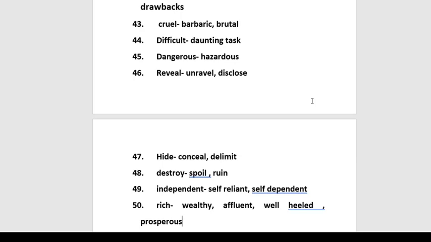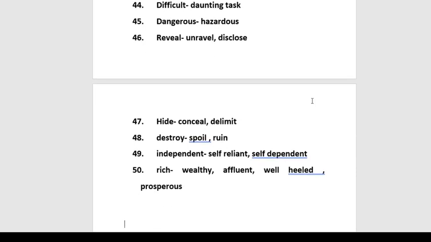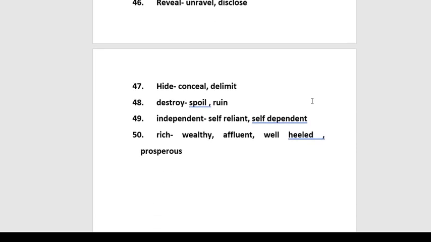Reveal means to open up, you can say unravel or disclose. Opposite of reveal is conceal. Hide is common, you can say conceal or delimit. Next is destroy. You can say spoil or ruin. Independent is again a common word known by everyone. You can say self-reliant, self-dependent.